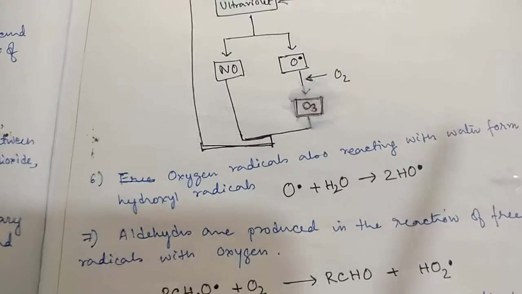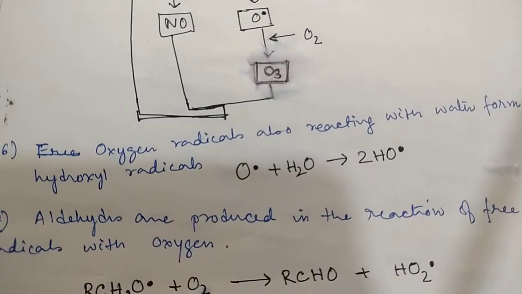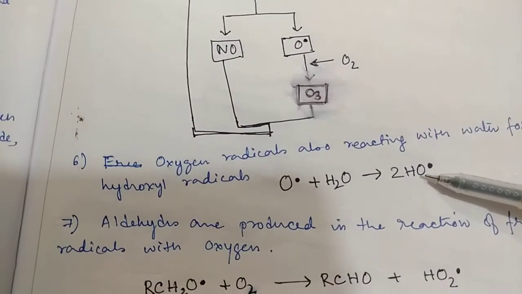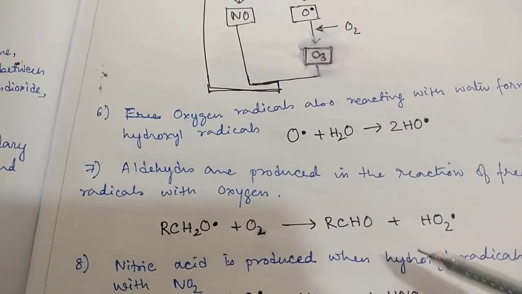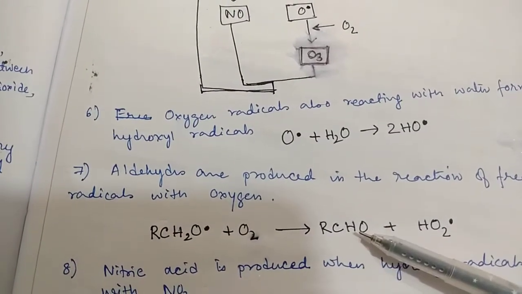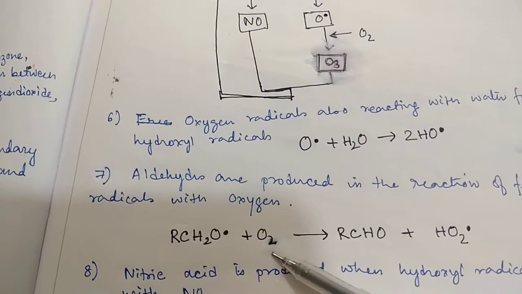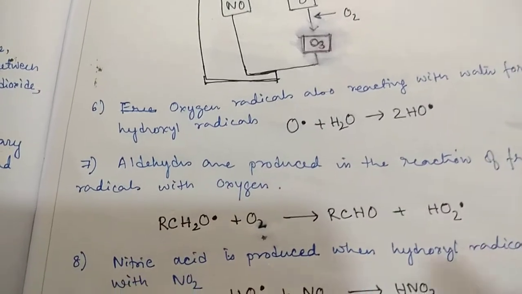Free oxygen radical reacting with water also forms hydroxyl radicals. These are hydroxyl radicals. Aldehydes are produced in the reaction of free radicals with oxygen. This is an aldehyde. RCH2O free radical plus O2 gives aldehyde plus HO2 free radical.